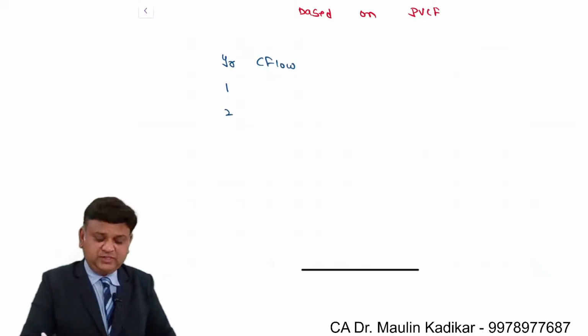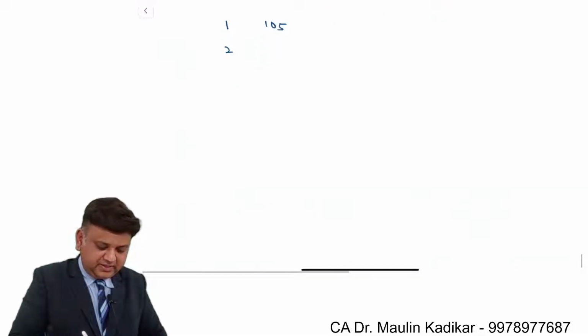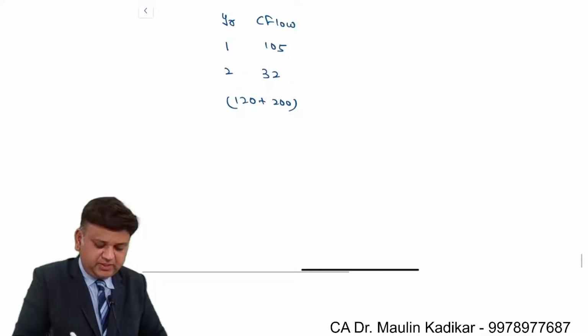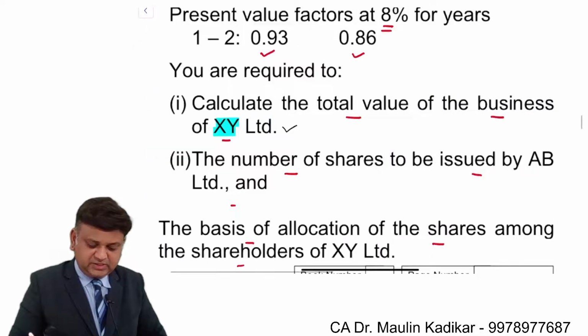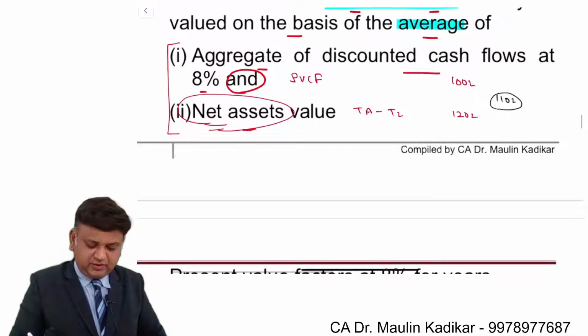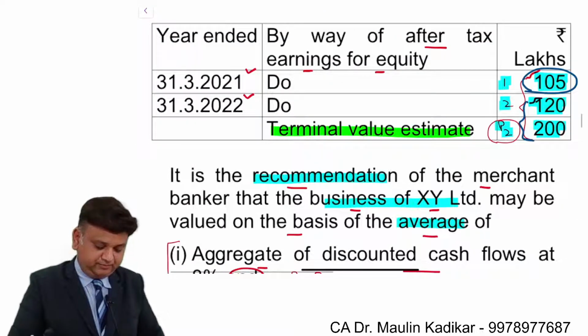Cash inflow for the first year is 105 lakhs. Second year it is 120 plus 200, that is 320 lakhs. This is the way cash flows have been calculated for the first year and for second year.